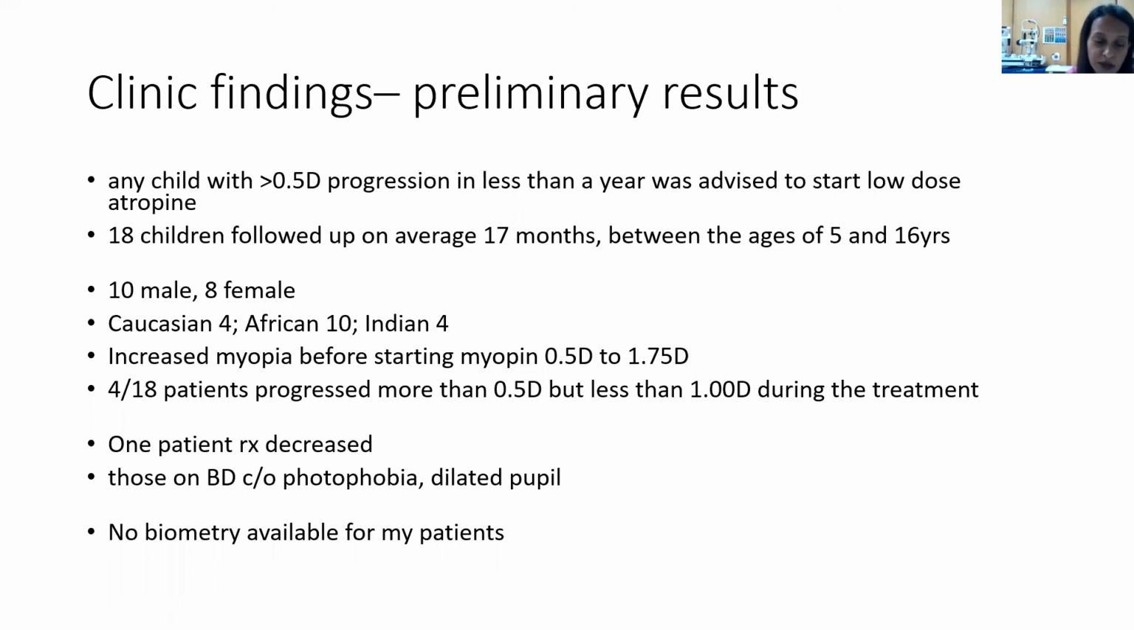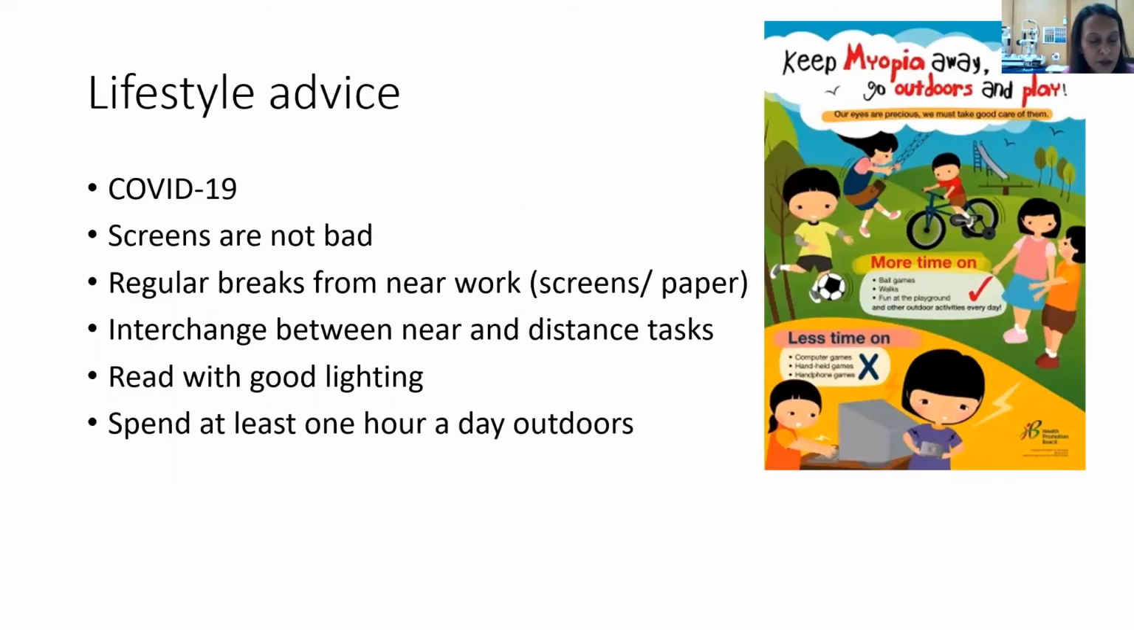14 did not progress. That is approximately 78% of the patients. 22% did progress, but between 0.5 and 1 diopters within the 1.5 years. One patient's prescription actually decreased. We were not able to measure the axial length of the eye as we lacked the instrumentation. We need to increase patient and practitioner education in this area.